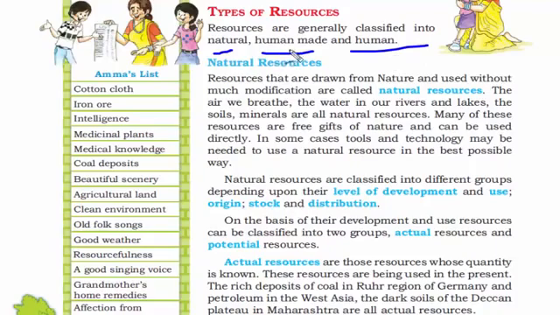So don't get confused between human-made and human, because human is we ourselves and human-made is the things that we have made, and nature is natural. So let's read about natural resources. By the name you can figure out that it is drawn from nature, and we use it with a little bit of modification. As we have read earlier, it is of no use if you don't know how to apply the knowledge.